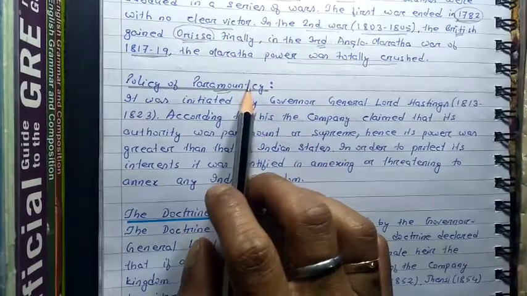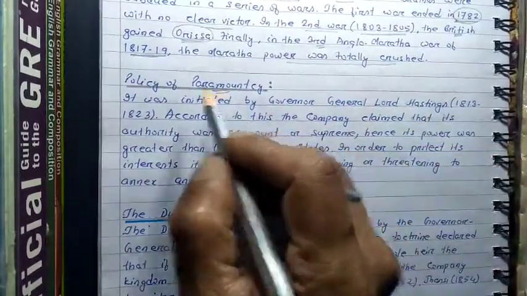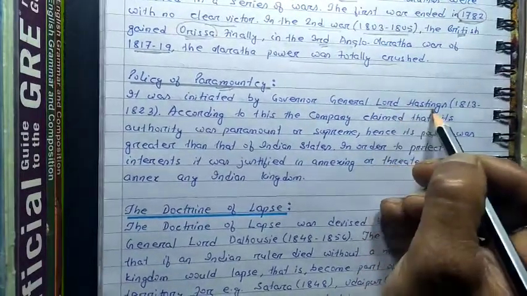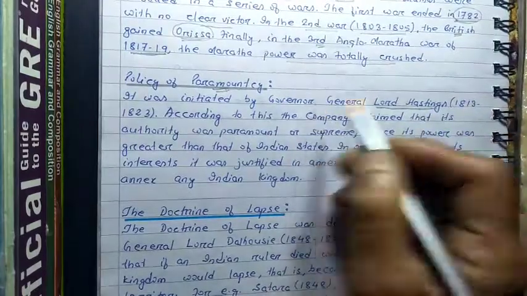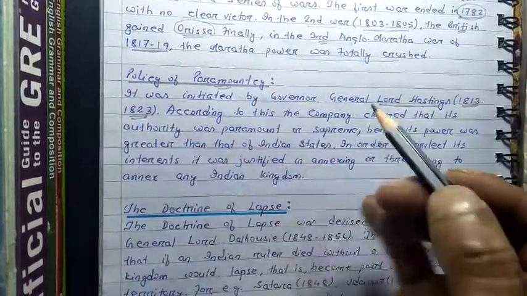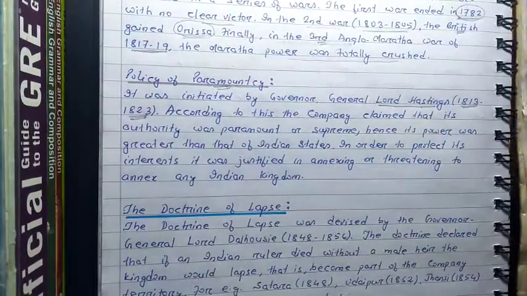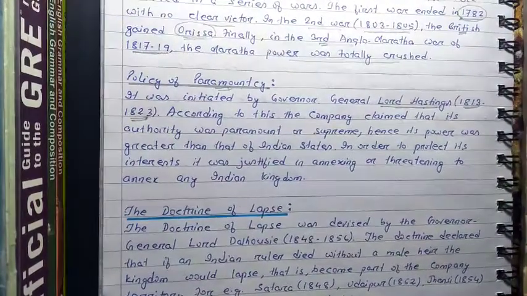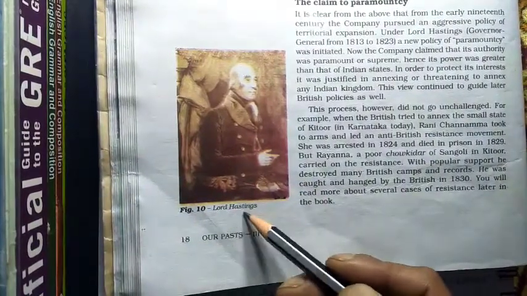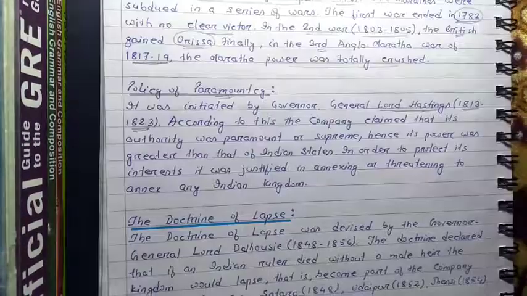According to this policy, it was initiated by Governor General Lord Hastings. This policy of paramountcy was introduced by the Governor General whose name was Lord Hastings. He was the Governor General from 1813 up to 1823. For almost 10 years he was the Governor General, and he introduced the policy of paramountcy. You can see his picture on page number 18 of your history book, and he was the person to introduce the policy of paramountcy.